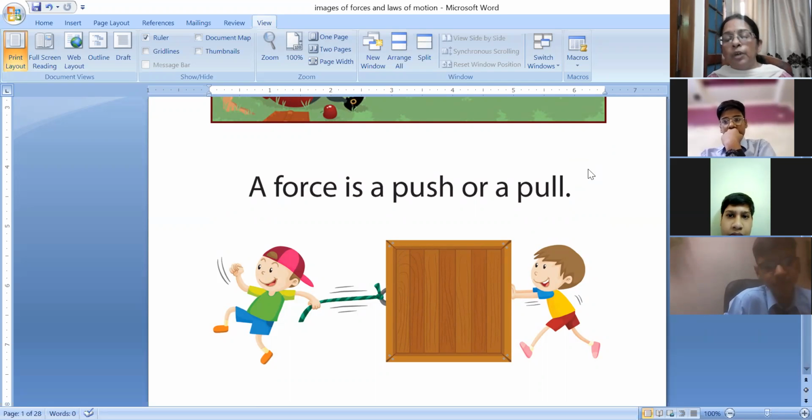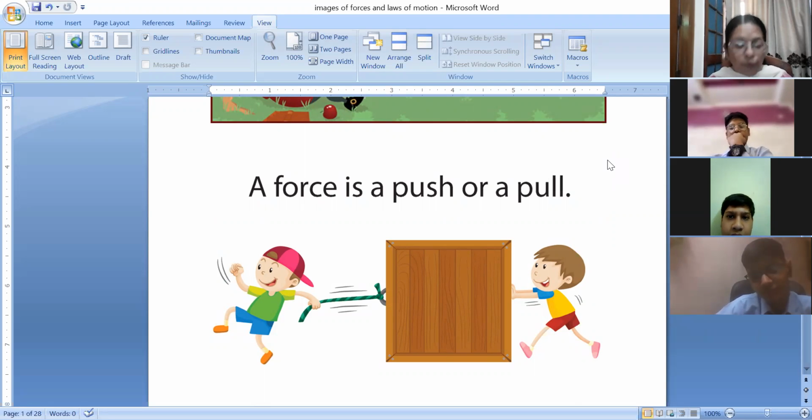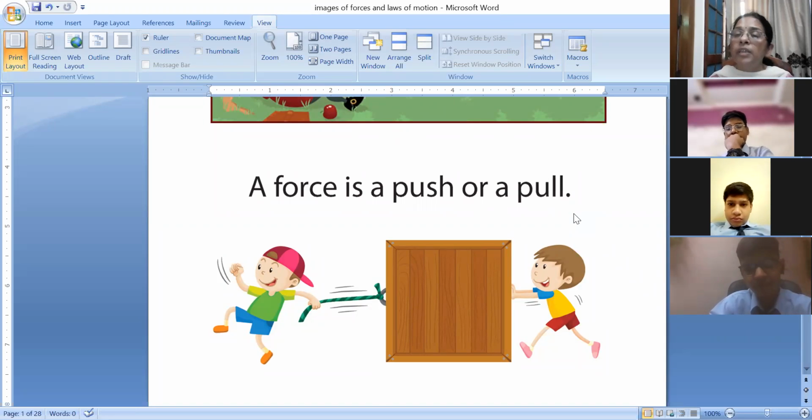In your common observation, you must have come across that some effort is required to make an object move, whether it is stationary, or to stop a moving object, or to change the velocity of the object, to accelerate it. So what do you have to do? You have to apply a force in some way. And it is only muscular effort that you apply to make any object move.